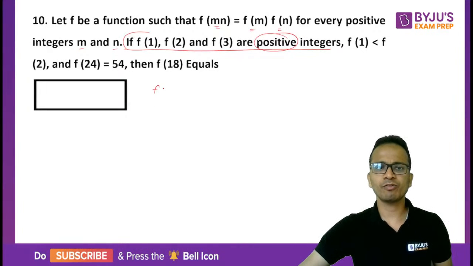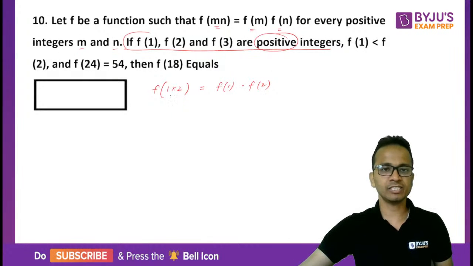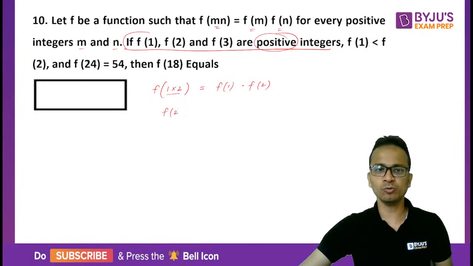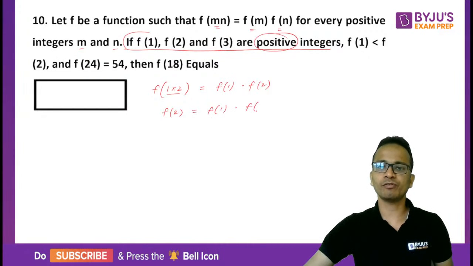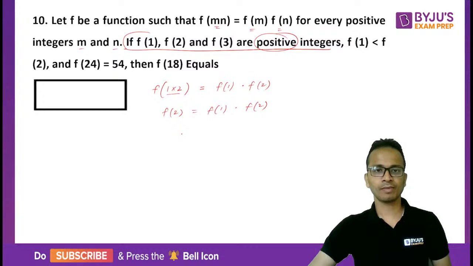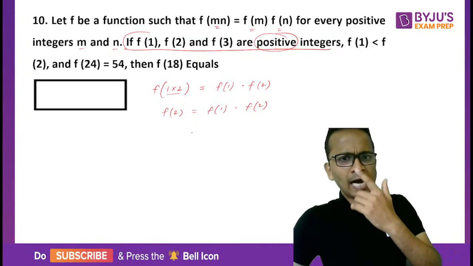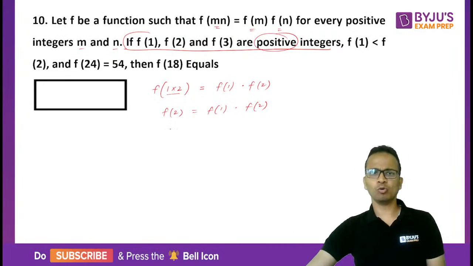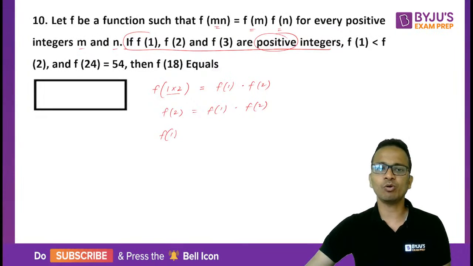So I'll start by writing f of 1 into 2. That is f of 2 obviously. So f of 1 into 2 can be written as f of 1 into f of 2. So on the left hand side, f of 1 into 2 is f of 2, which will be equal to f of 1 into f of 2. Alright. Now, I can cancel out f of 2 from both sides and that will leave me the value of f of 1, which is equal to 1.